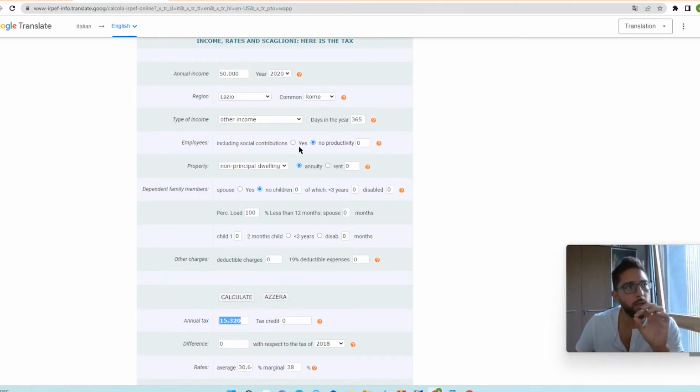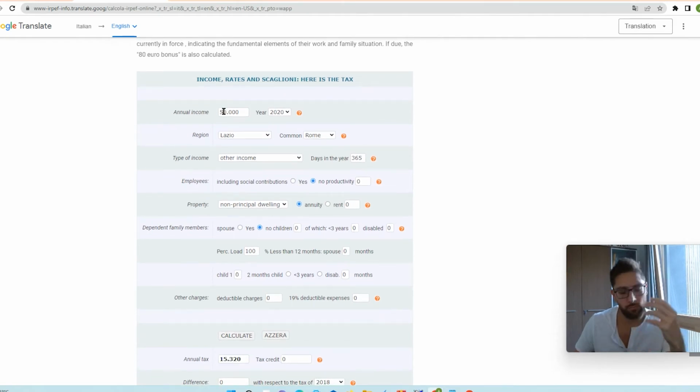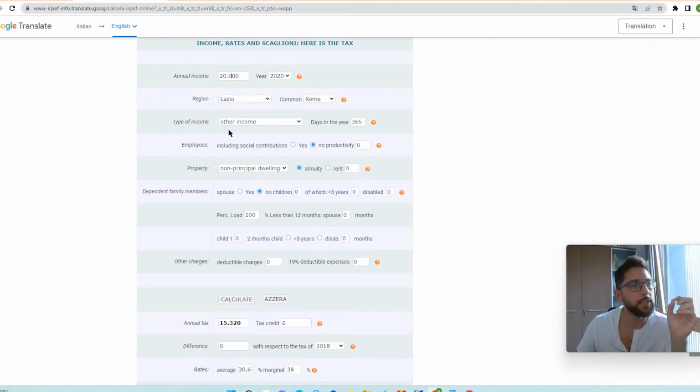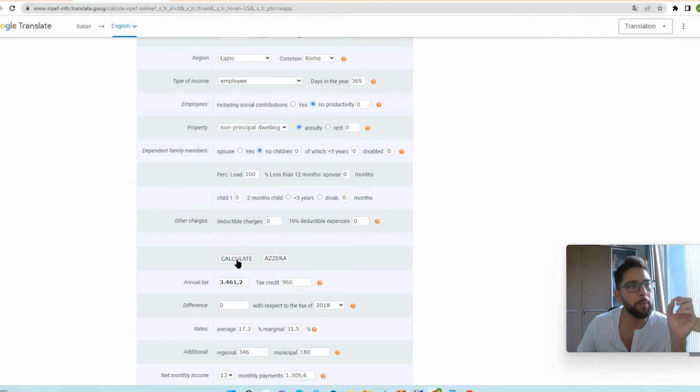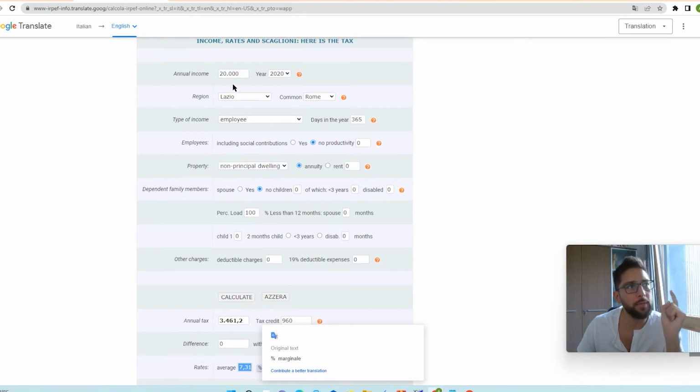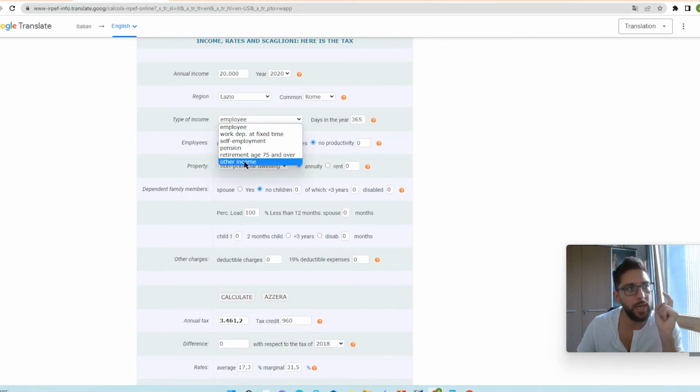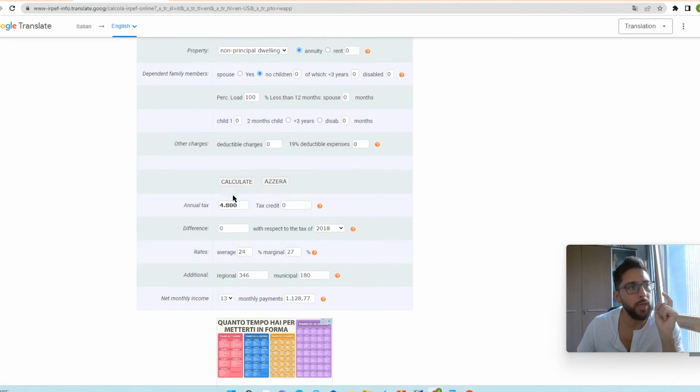Just to make sure you understand these detractions, if you earn like 20,000 euro, which is a little bit lower here, and you keep this as an employee, the amount of tax to pay is only 3,000 euro, 17%. Okay, but if I earn 20,000 euro as other income and I recalculate again, I pay 4,800 euro. How? Again, because as an employee, you are entitled to receive 1,800 euro as a detraction if your income is above 10,000, and it's a little bit less if your income is around 20,000 euros. So it's like 800 euros something.